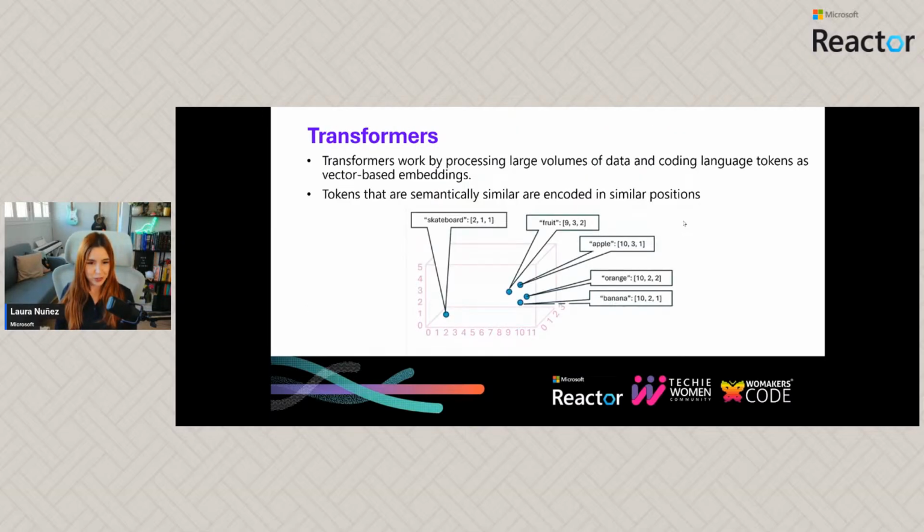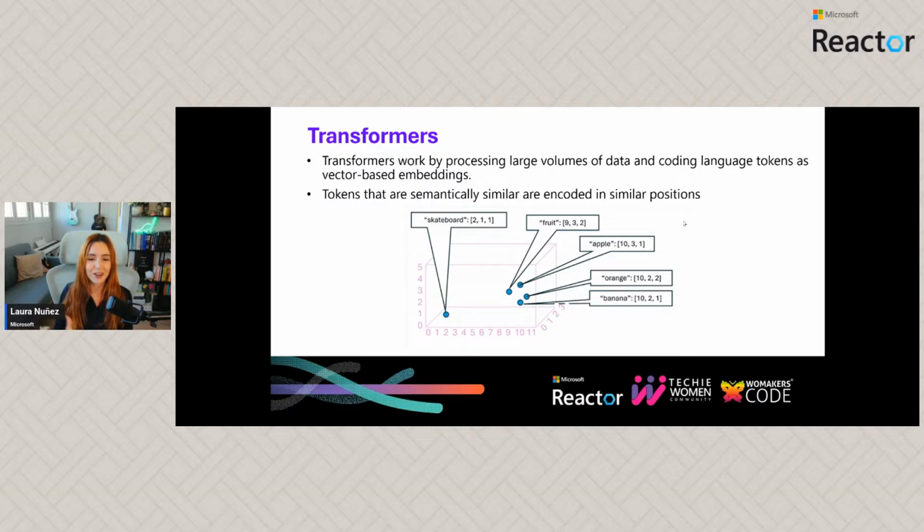Now, another thing we need to understand in order to understand computer vision is transformers. What do we do when what we have is text instead of images? Well, we are going to be using another kind of model called transformers that are going to be able to transform the words into also numerical representations, which are going to be called vectors or tokens.